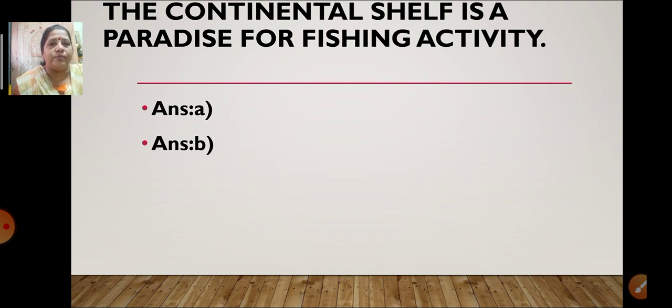The next one. Now these are the brief answers, or this is the give reason I have given over here. The continental shelf is a paradise for fishing activity. Now this is the give reason. I have given one correct answer and one wrong answer. You have to read both the options properly, and then only click on the correct option.